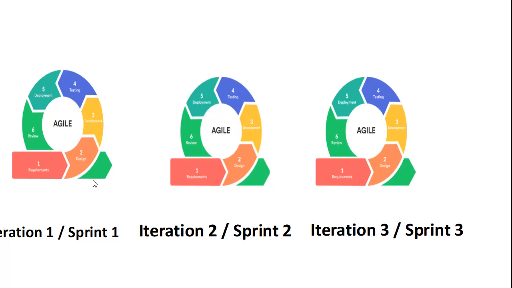Let's say they have built only the home page of our website in that time. They will show that home page as a demo to the client. If the client needs any enhancement or has feedback, he will say it right away in the sprint demo.